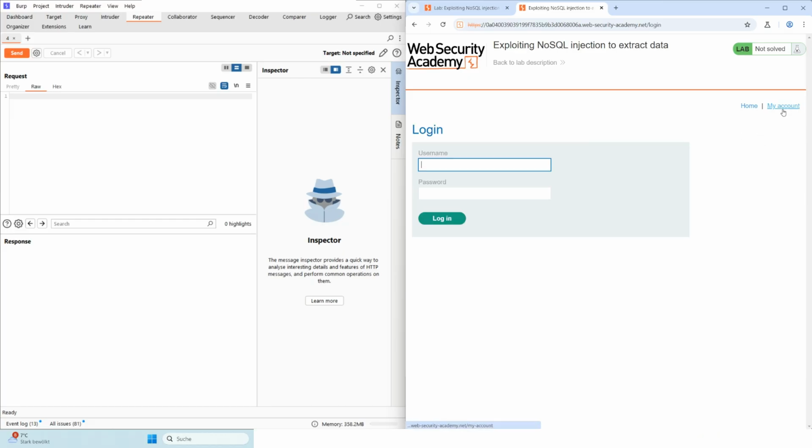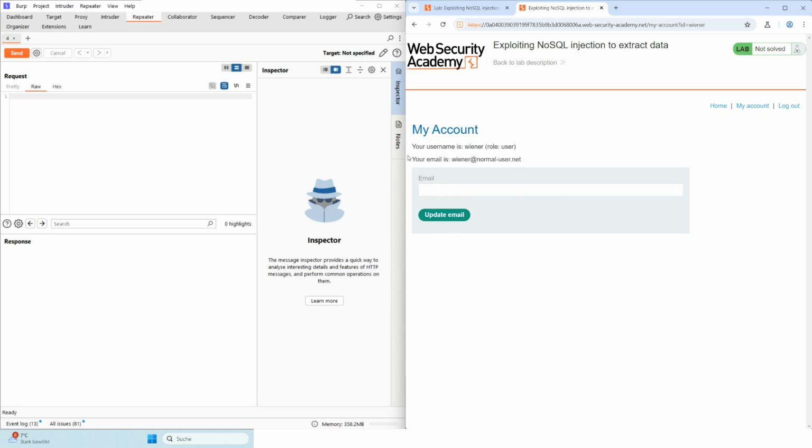At the top left you will find the link My Account. Click on it and log in with the username wiener and the password peter. After logging in you should have access to your account.